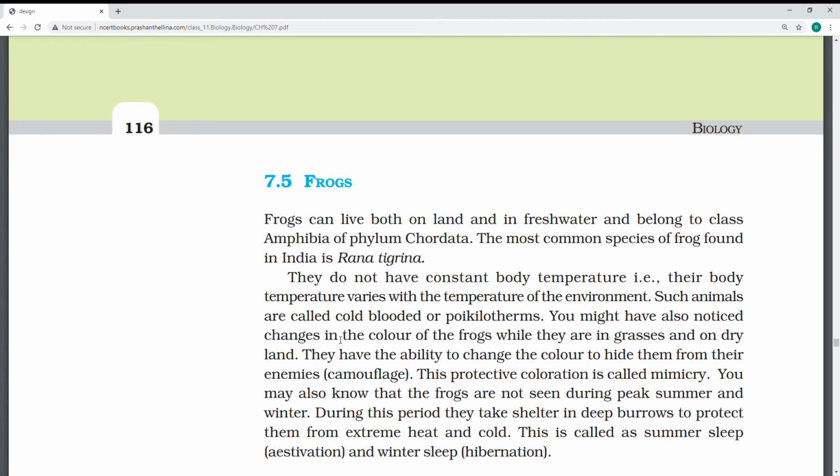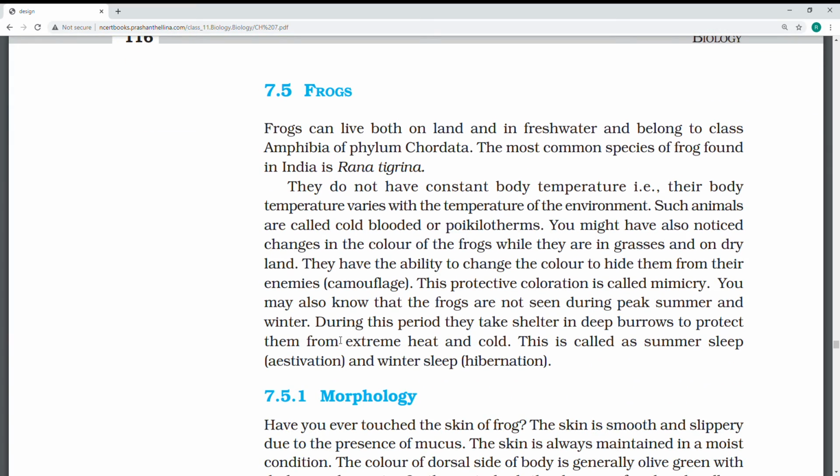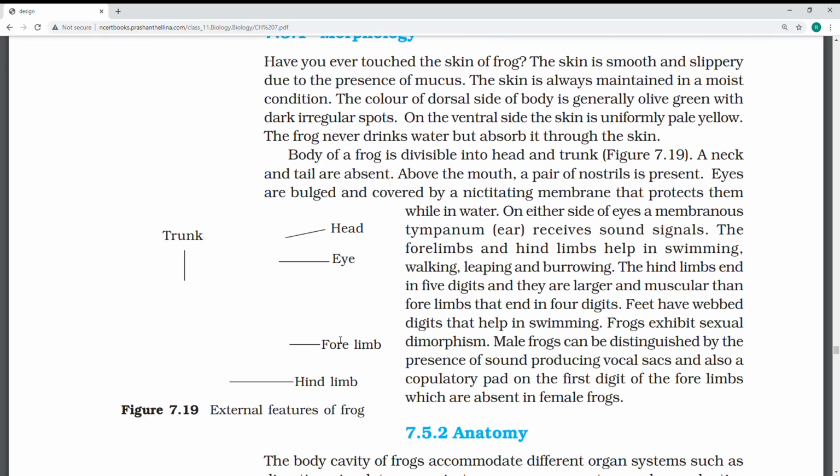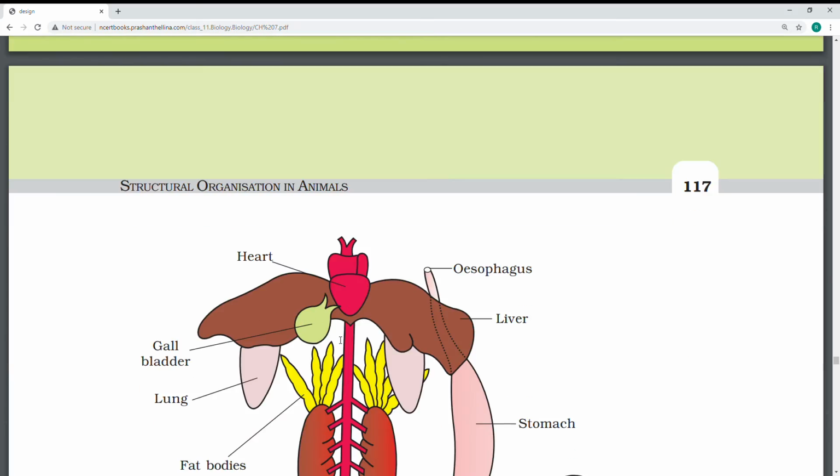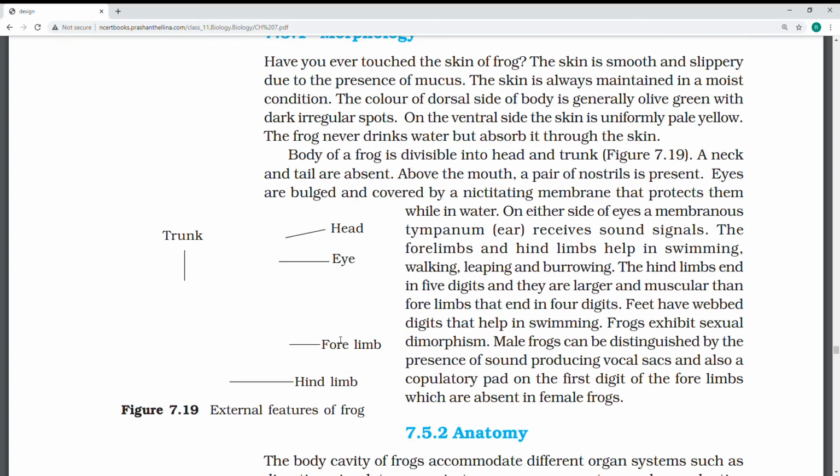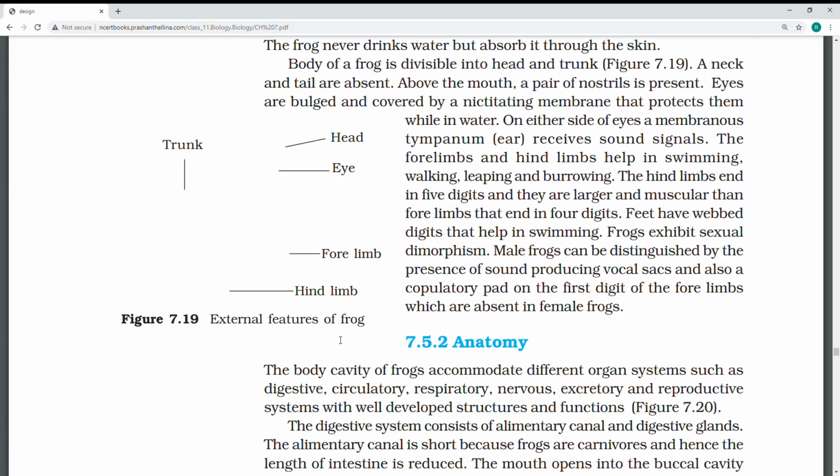So see the diagram also, the frog morphology. Where is the frog? It is missed somewhere. We have to see. It will be there. But you remember, frog anyway, no need to remember that much because it will fix in your mind only. So the body contains two pairs of limbs, head and trunk, tail is absent, eyes are bulged.